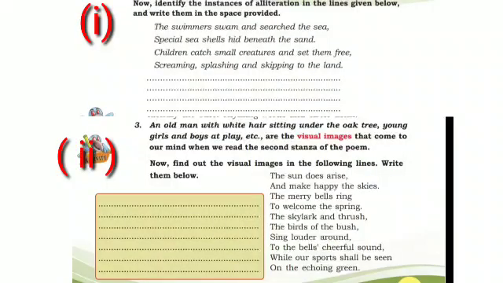Now you can see one stanza here, the first stanza. You want to read that stanza and find out the visual image from there. Today you have two activities. First one, identify the alliteration from the given 4 lines, and find out the visual image from the first stanza. So these are the two activities you want to do for the next class. So with this activity we can wind up our class.